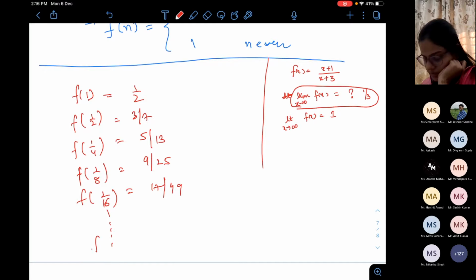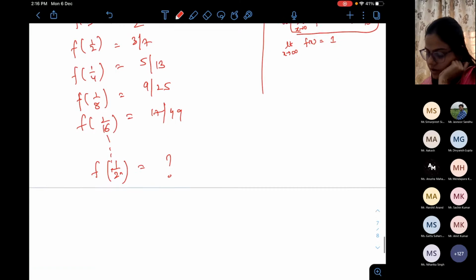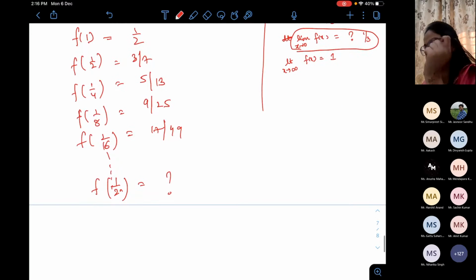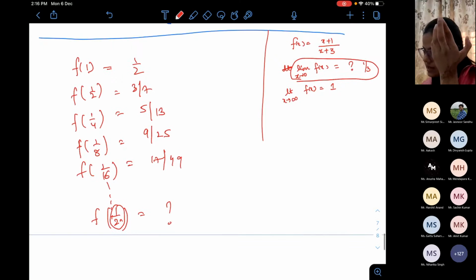Okay. Let's suppose I am interested in this. Something will come. I'm not interested in what will become. Now, we know that as x tends to 0, because this number is also going to 0, the limit is 1 by 3.